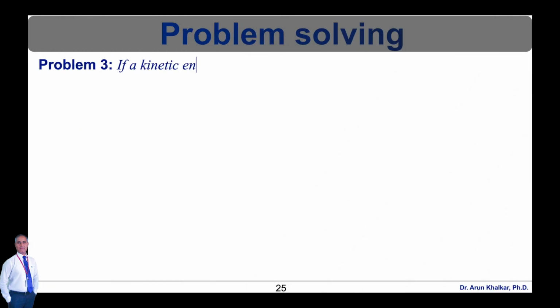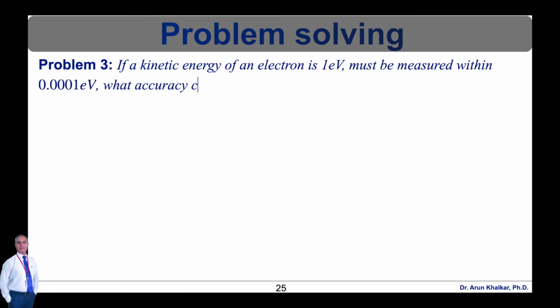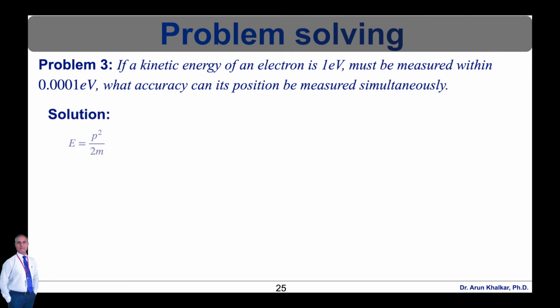Let's see next problem number 3. If the kinetic energy of an electron is 1 electron volt, and must be measured within 0.001 electron volt, what accuracy can its position be measured simultaneously? So the solution for this numerical is as follows.